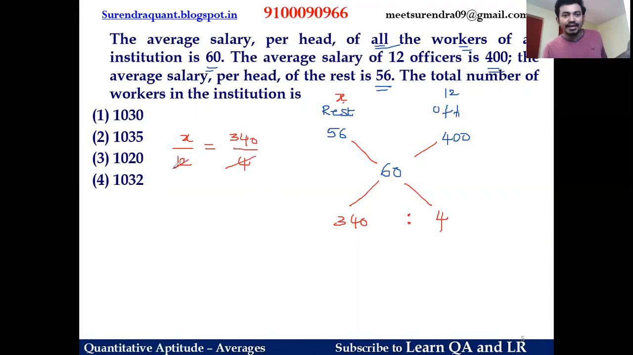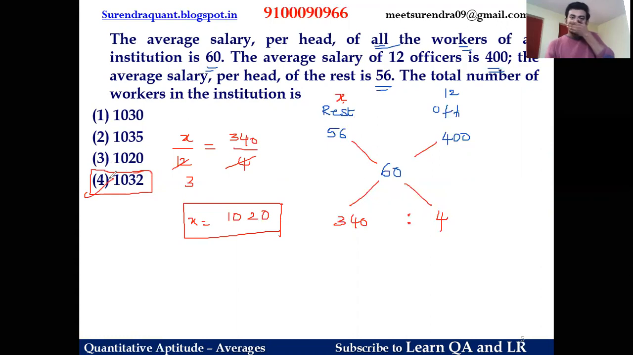So 4 goes 3 times. What is x, guys? 340 times 3. So this is 1020, right? But is he asking for the rest of the employees or the total number of workers in the institution? The total number of workers he is asking. That means the rest of the employees and officers together is our answer. So 1020 is the rest of the employees, plus 12. So 1020 plus 12 is 1032, our answer.